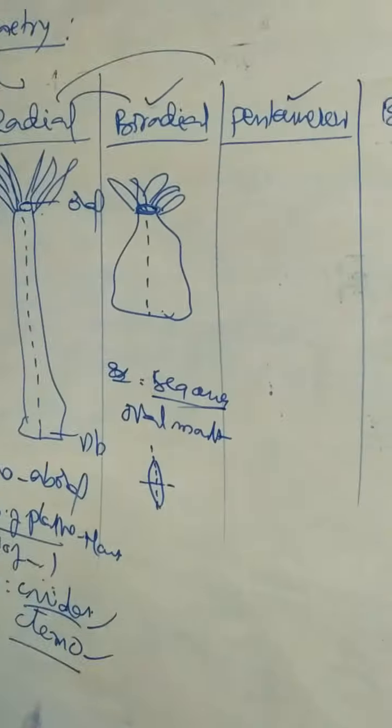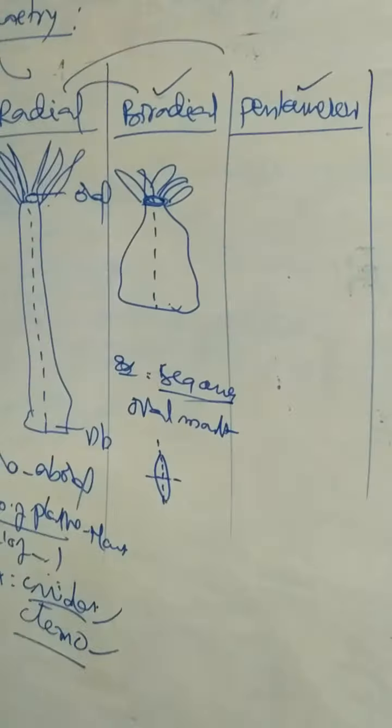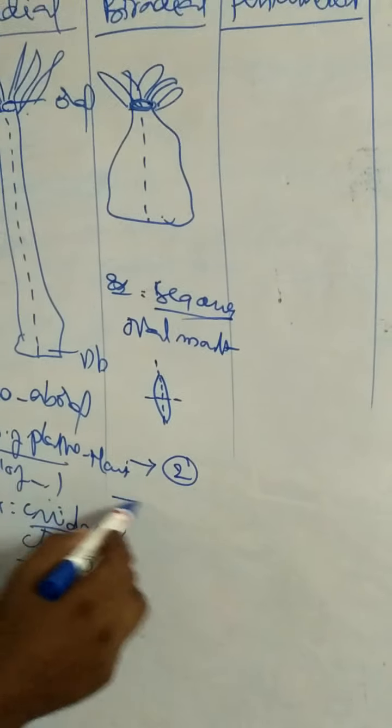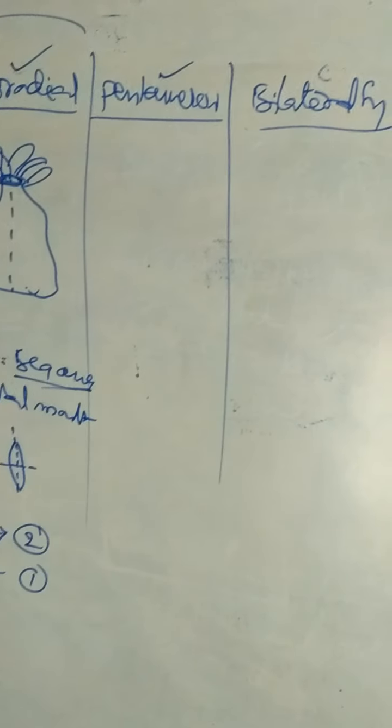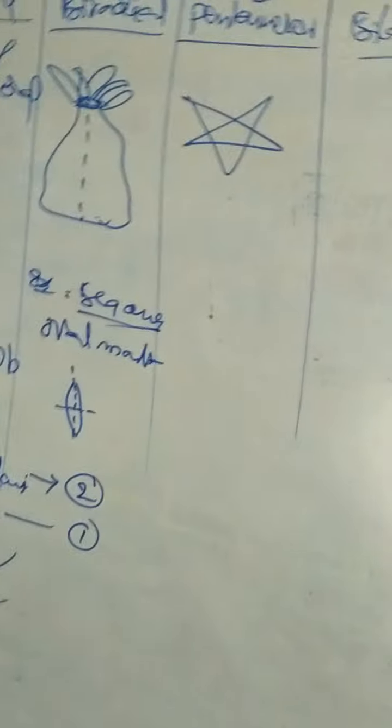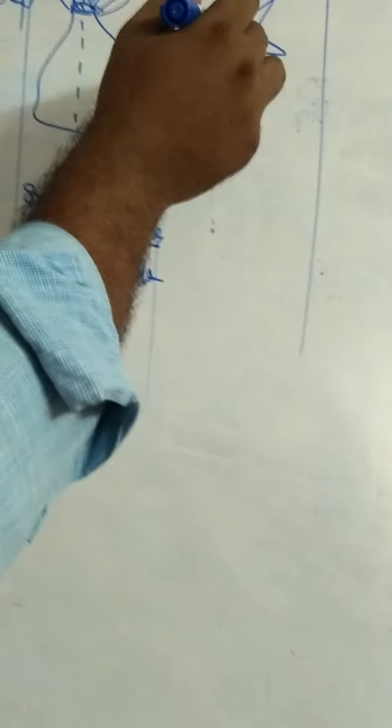In the case of biradial symmetry, number of planes 2, and number of principal axis 1. Coming to pentamerous radial symmetry, adult echinoderms exhibit pentamerous radial symmetry. The principal axis is the oro-aboral axis.